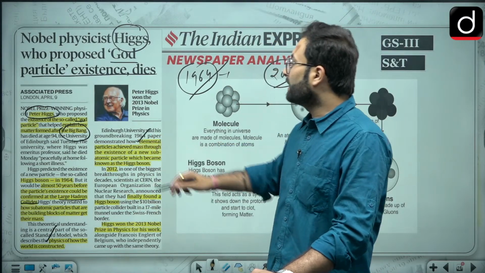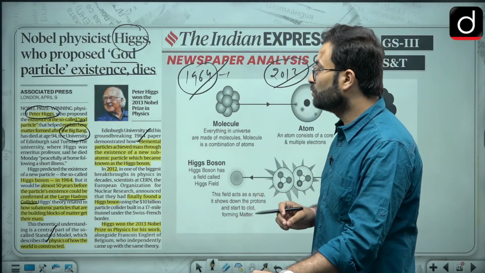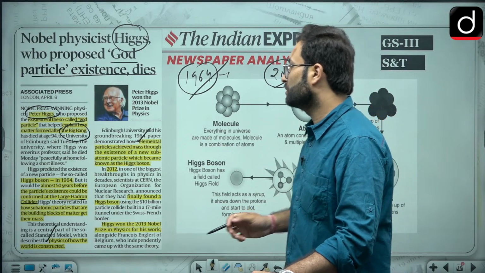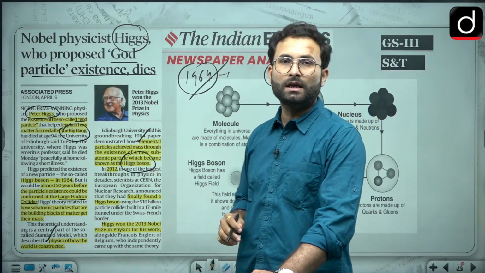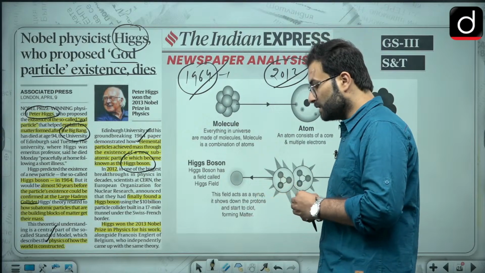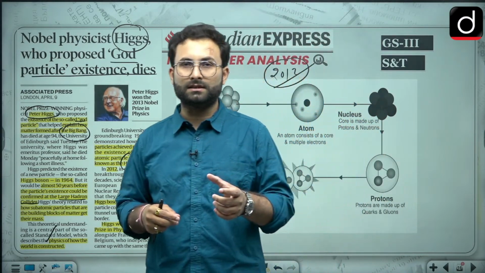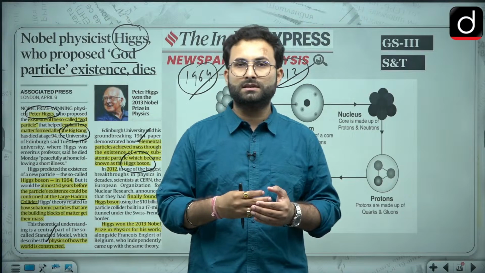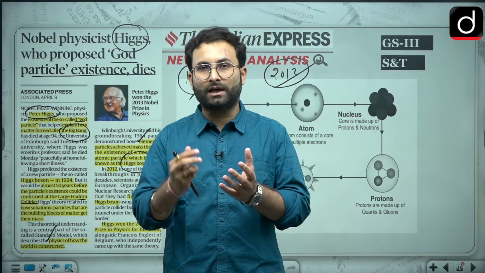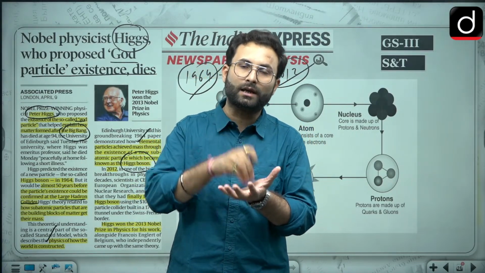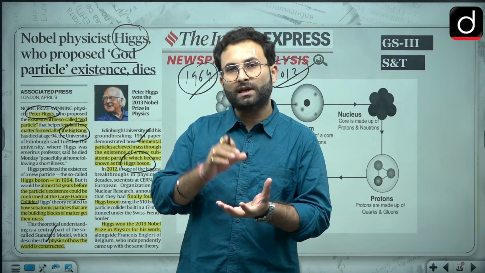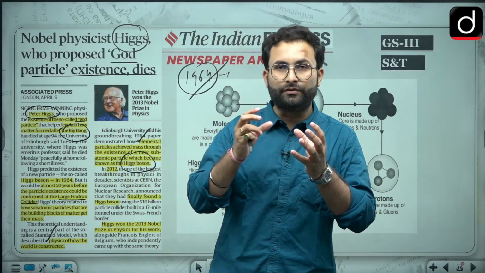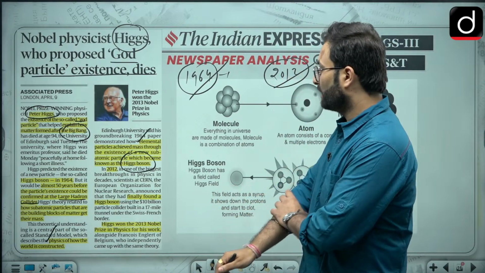So elemental particles achieve mass through the existence of a new subatomic particle which became known as the Higgs boson. When we are talking about these elemental particles, or you can say the basic particles, they also have some kind of mass. So what is constituting that particular elemental particle? We are considering this Higgs boson as the fundamental or elemental particle over here.